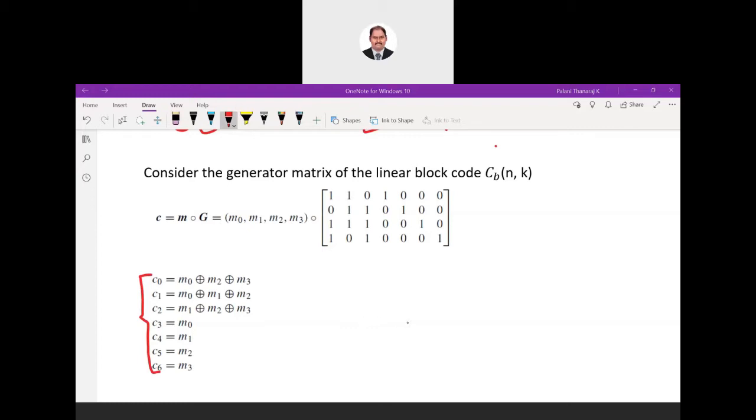So totally it is C0 to C6, 7 bits. So what is N? 7. What has to be the K? Look at the message, M0 to M3, 4 bits. So 4. So this is a block code of (7, 4).